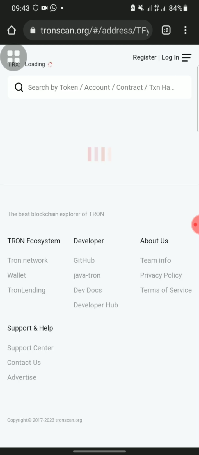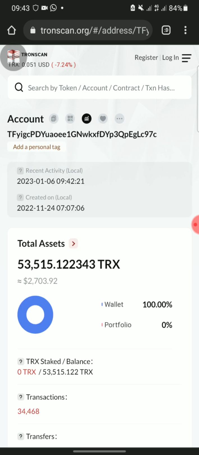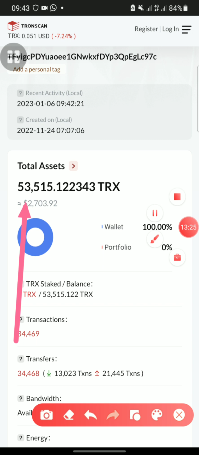I don't know if you can just take the risk and invest on this. You can take the risk and invest. For me, I believe that they will pay for up to even 3, 4, 5, 6 months. You understand? These people have 53,000 TRS. You can see they have 53,000 TRS in this wallet, guys.